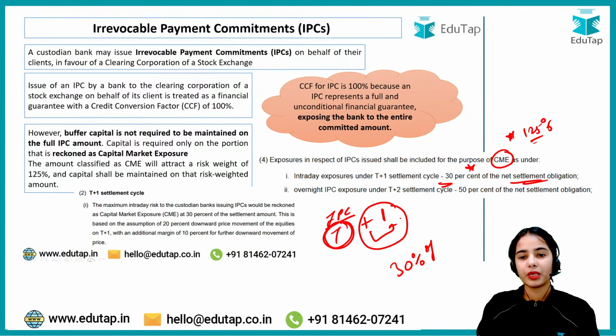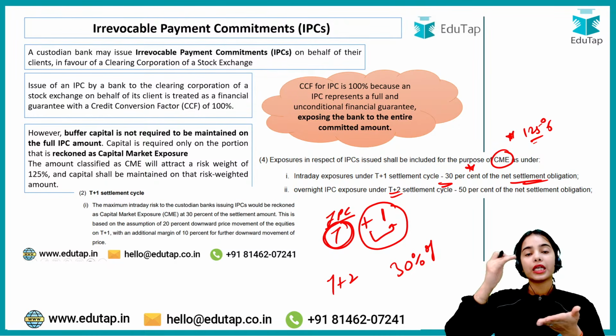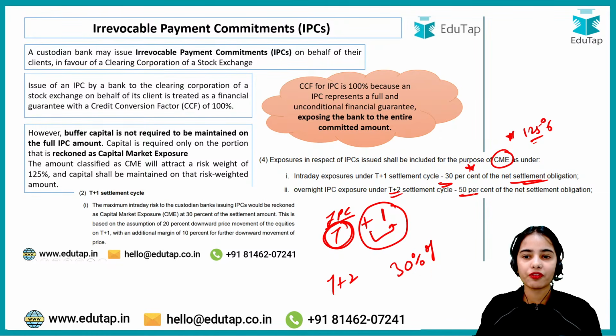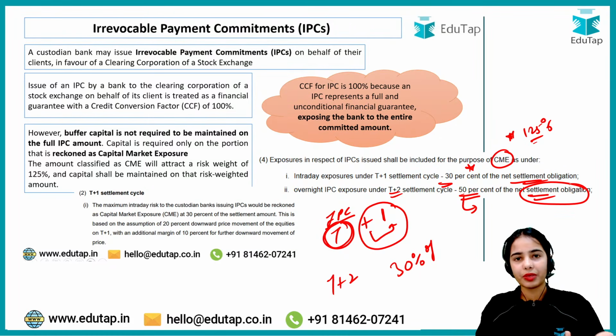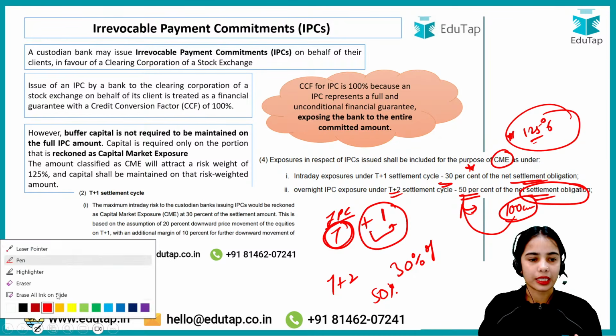Plus for the T+2, that means if you have initiated the trade today and the settlement will happen day after tomorrow, in that case, 50% of the net settlement obligation, that is the amount at which the shares or whatever instruments are being settled, let's say 100 crores. So 50% of that multiplied by the risk weighted asset. Okay, so this is the idea.